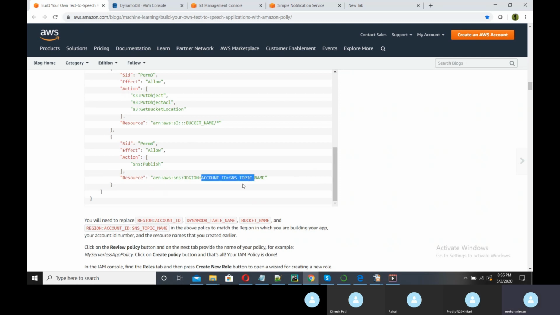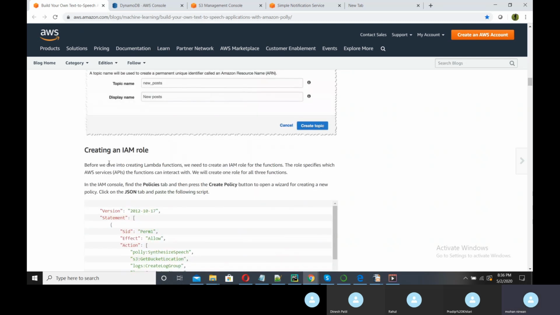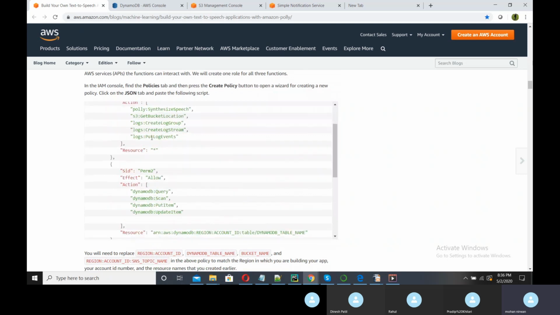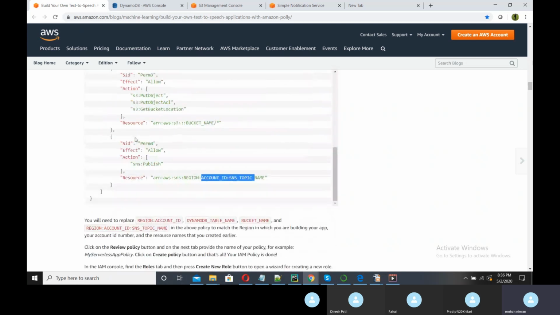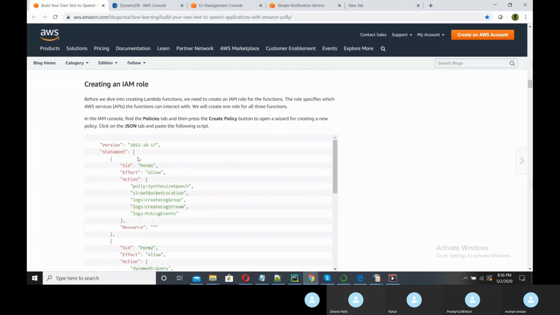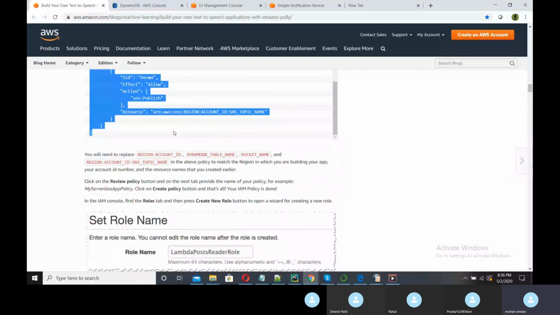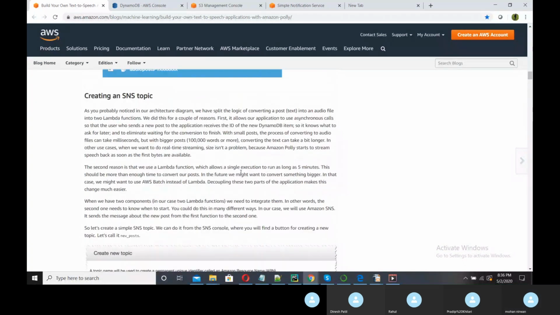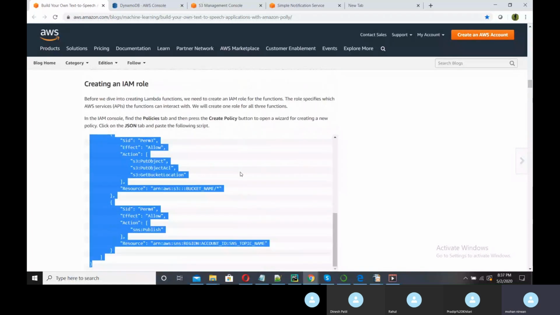This is our SNS topic. This particular policy is already assigned, or I can create one more policy and show you. So we need to copy this. The SNS topic is created.